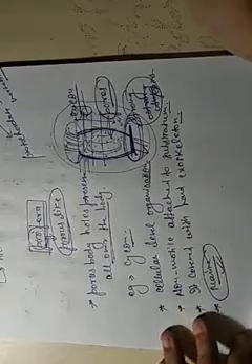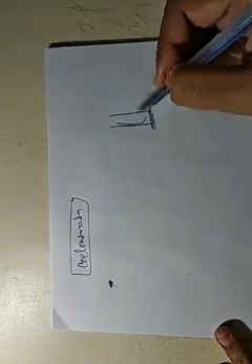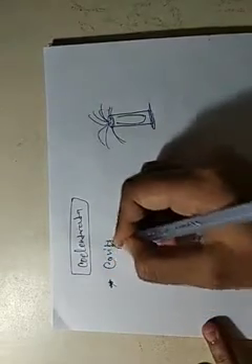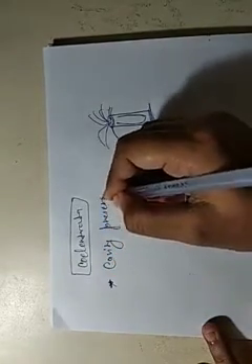Next phylum is the Coelenterata. Coelenterata has a cavity in the body.